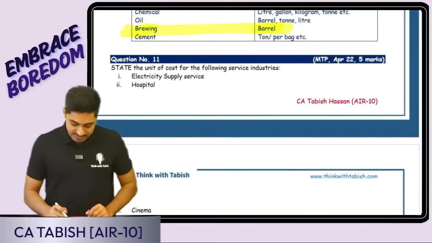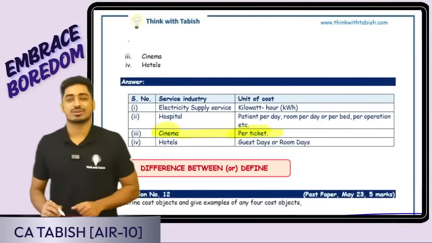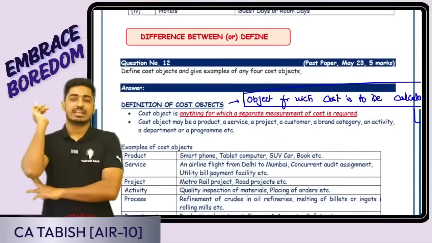Yes, everyone. Next is cost unit for the following. Here cinemas, how do I calculate the cost per ticket? All others are just a repetition. Is this clear, everyone? Question 11. 11 questions are over.